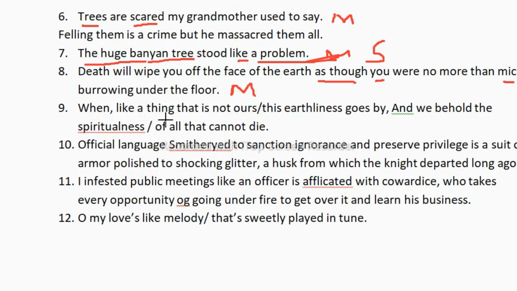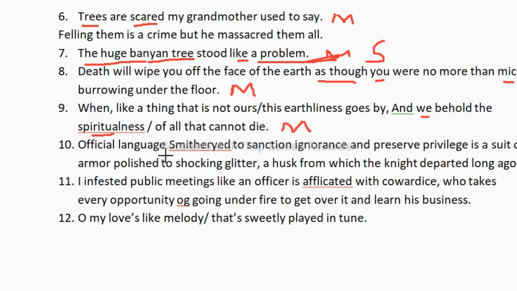Now let's see this one. "When like a thing that is not ours, thinks earthiness goes by, and we behold the spiritualness of all that cannot die." So again here we are comparing ourselves to a human or man, this "we." Again we need to look for a pronoun or noun here. So we are compared to nature, spiritualness. So this is again a metaphor, because directly we are comparing here.